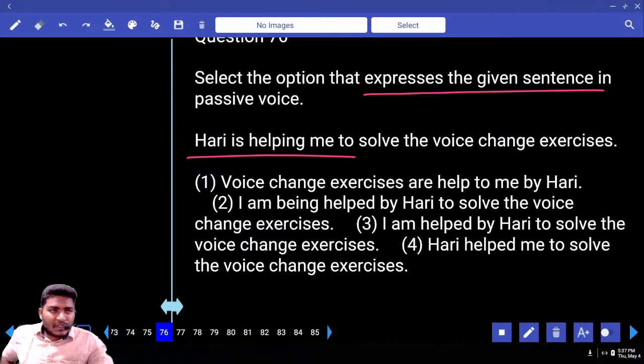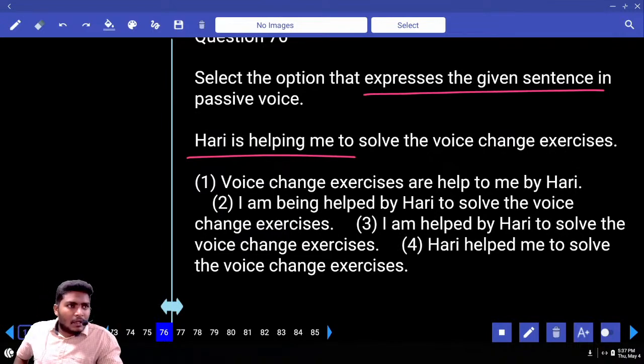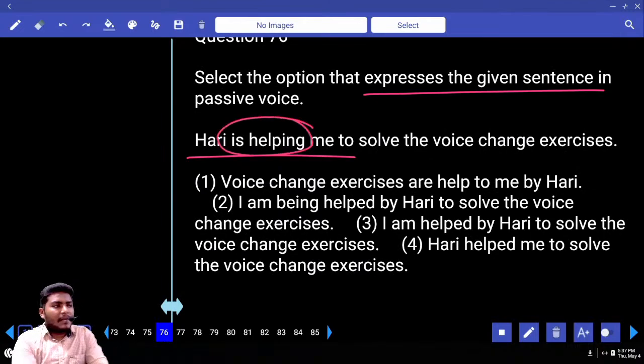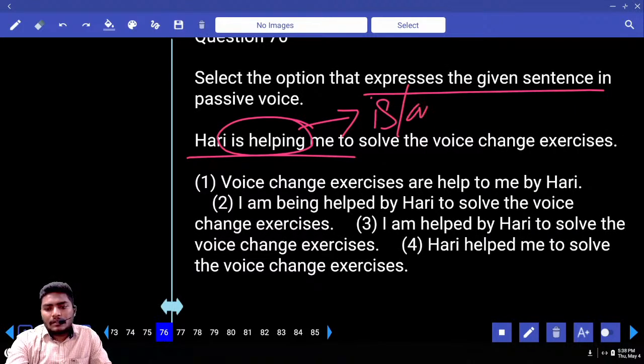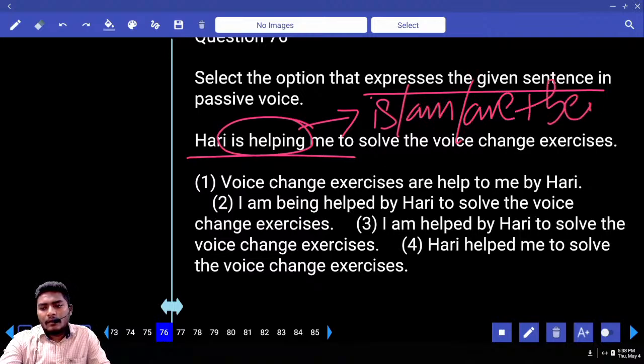What is the tense of the statement? Is helping. Which tense is that? Present continuous. What is the passive voice of the present continuous structure? Is, am, are plus being plus V3.